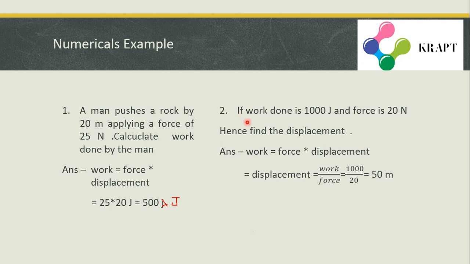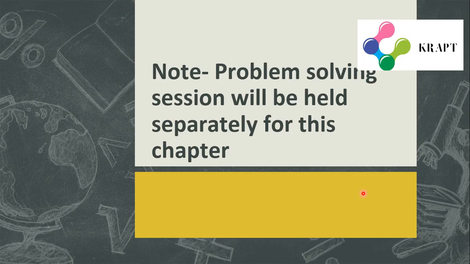If work done is 1000 joules and force is 20 Newton, find the displacement. We know work is equal to force into displacement, and I told you how to twist the formula to get the displacement on one side and work and force on another side. After doing that, we get displacement is equal to work divided by force, which is equal to 1000 by 20, which is equal to 50 meters. The problem solving session will be held separately for this chapter.